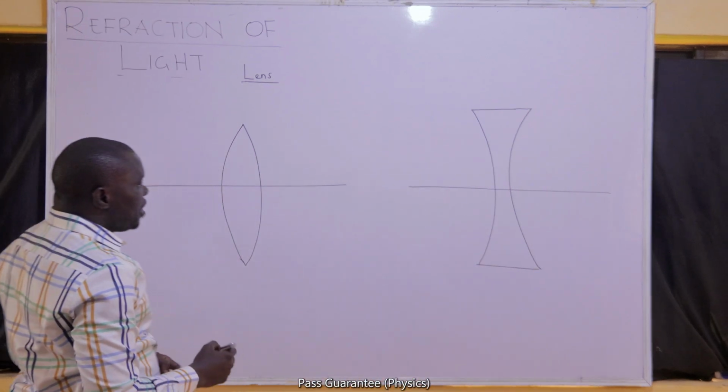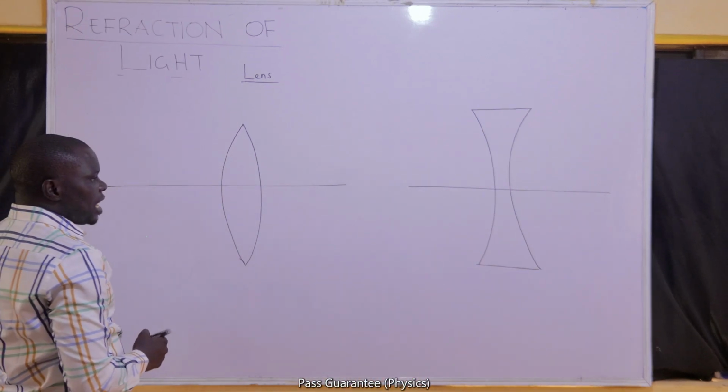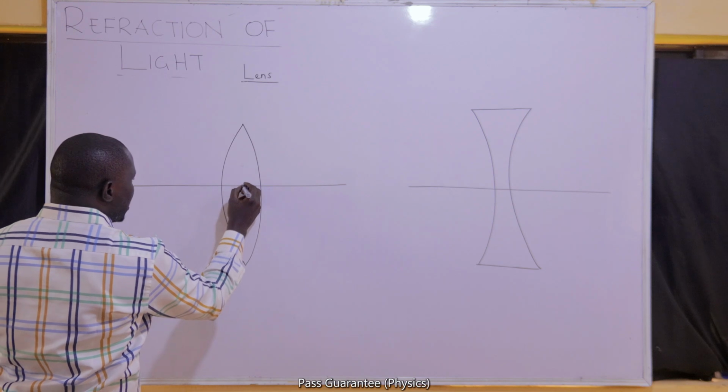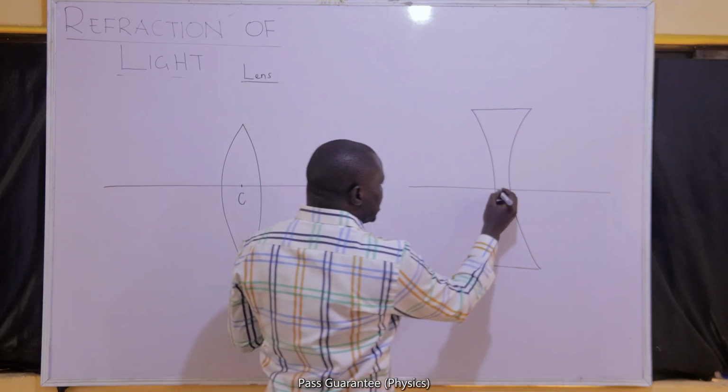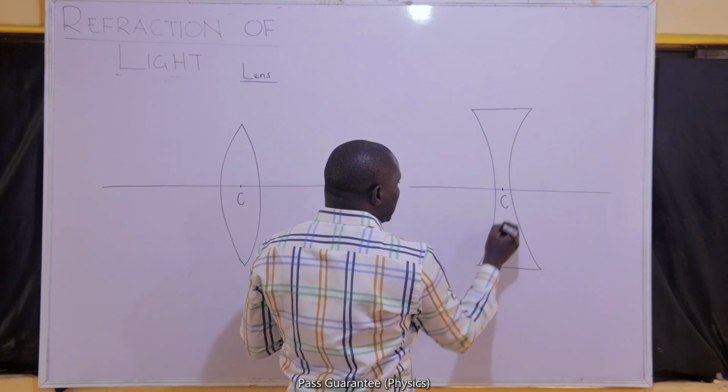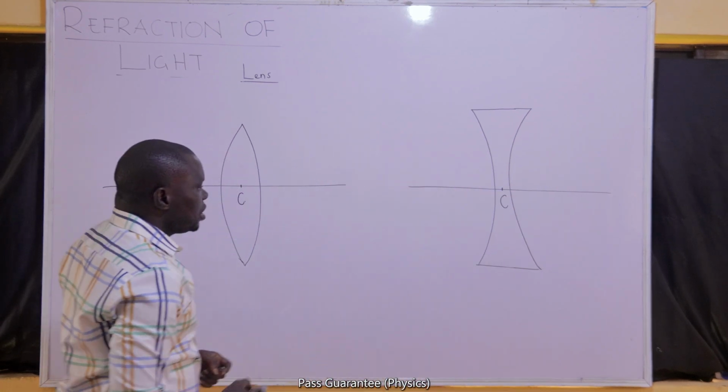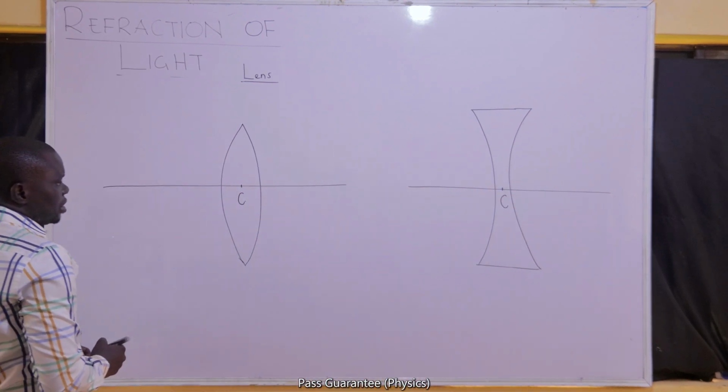All lenses have what is called the optical center. The optical center is the center of the lens, and it is represented with capital letter C.